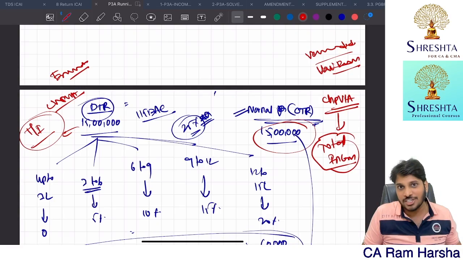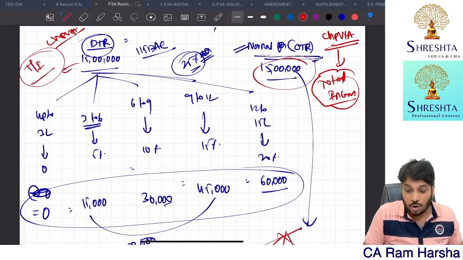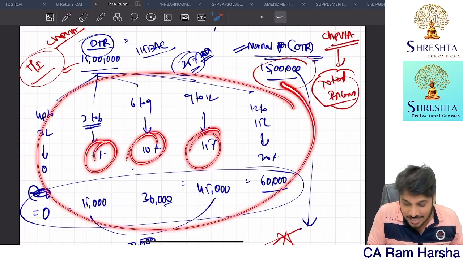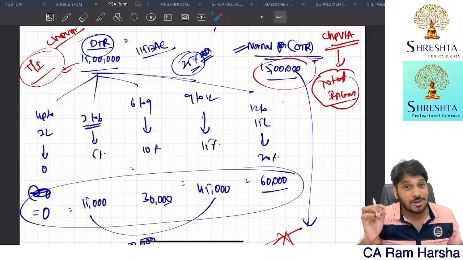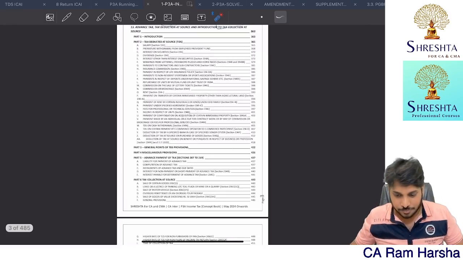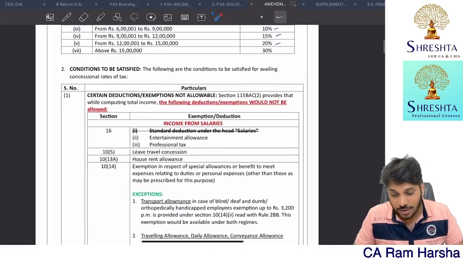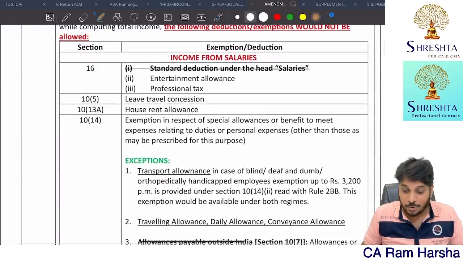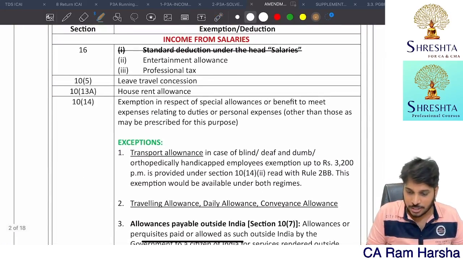You can't claim additional depreciation under default tax regime. If you want to declare income at concessional tax rates like this, there are some conditions for you. What are the conditions that you are having? You see, if at all you are a salaried employee,